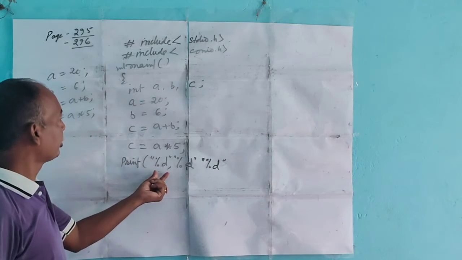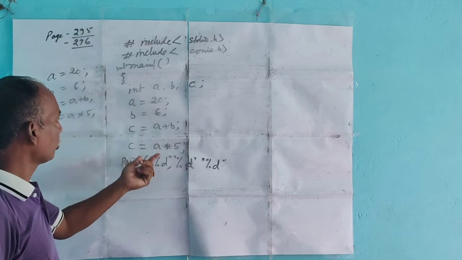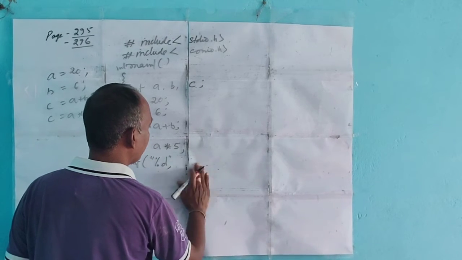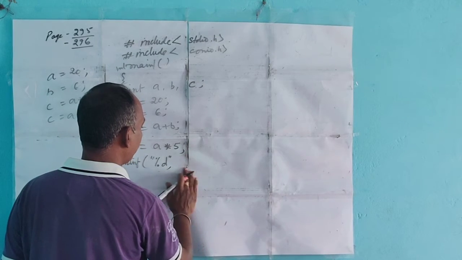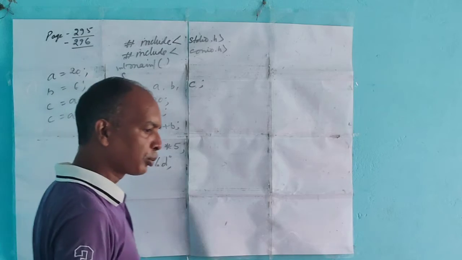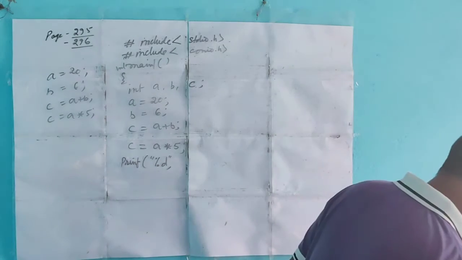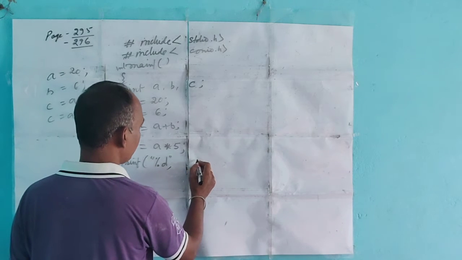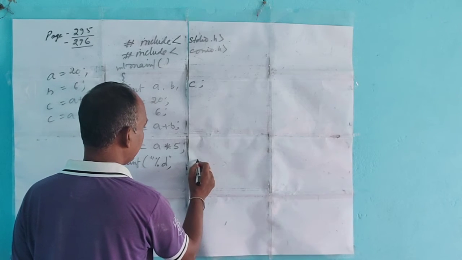So this d you can take for A. No, we can take only one d, because we can only find out the output. So %d, the output will be given, then you take a comma, then you write C.